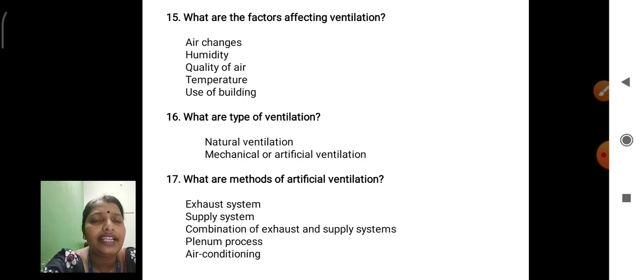Some materials, some instruments, some equipment are inside the house or multi-storey building or educational building or cinema theater or auditorium or any IT field, companies or industries where artificial ventilation is used. The first one, we have to reduce the heat energy using exhaust system.